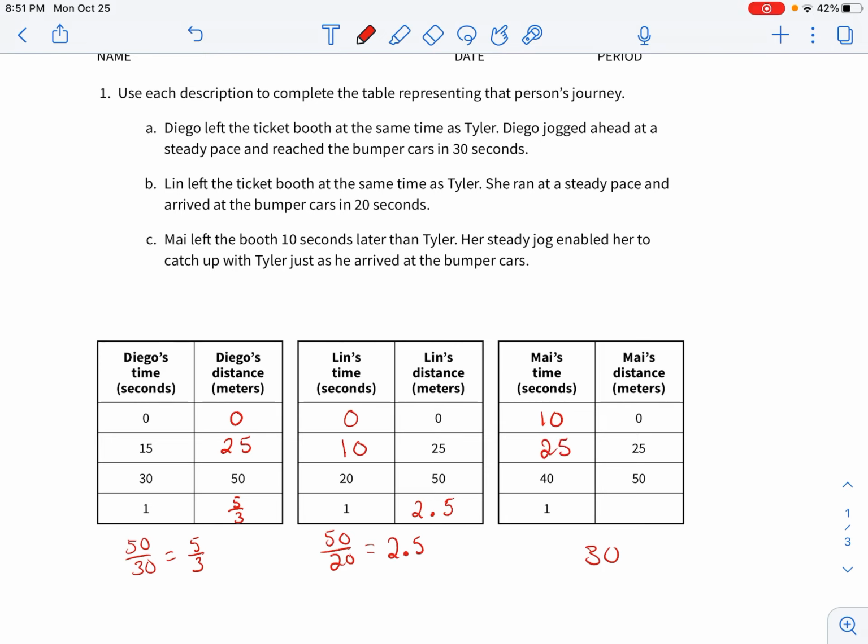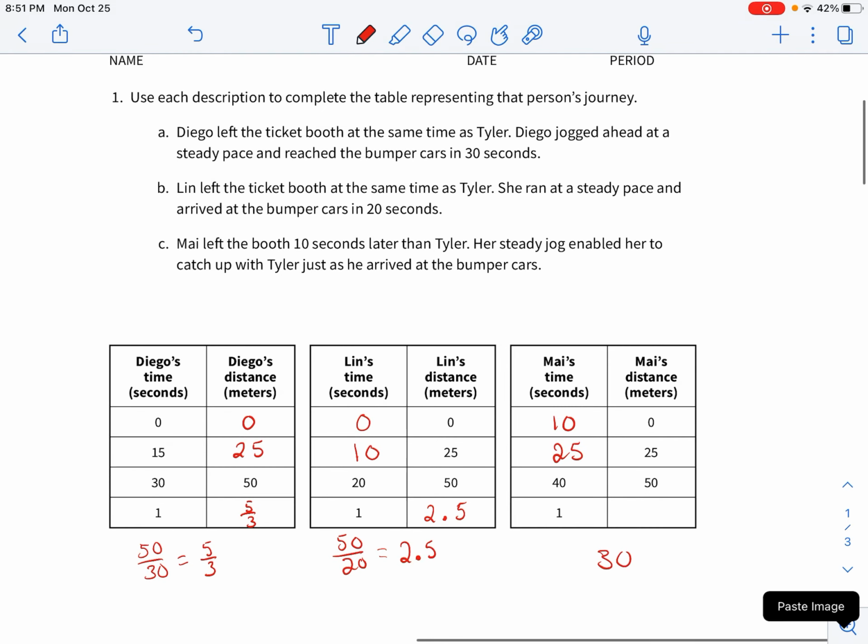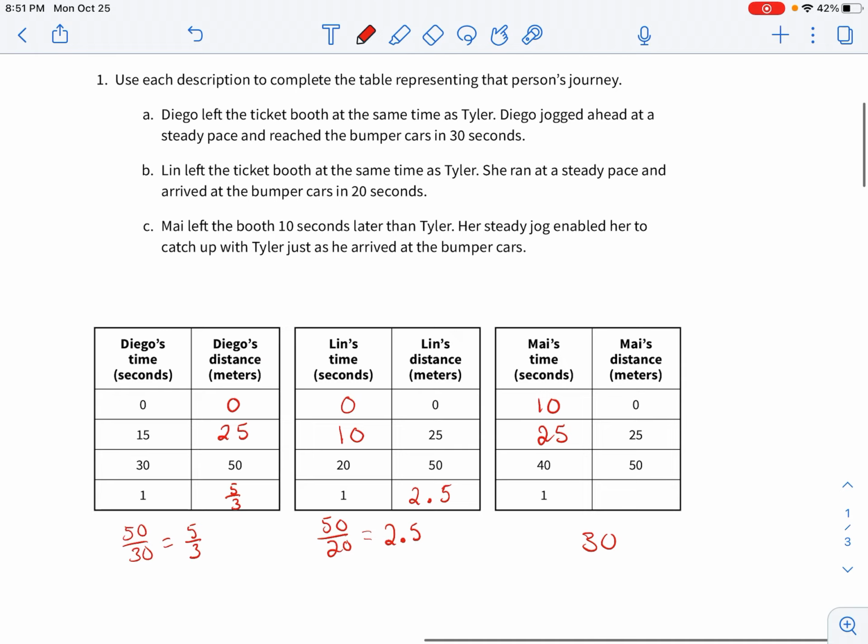25 seconds. So this one is not proportional, because if you notice here, you got 10 and 0, which means that it's not going to pass through the origin. So you can't use the usual 50 divided by 40 to get your constant of proportionality. If you did 50 divided by 40, you get 1.25.